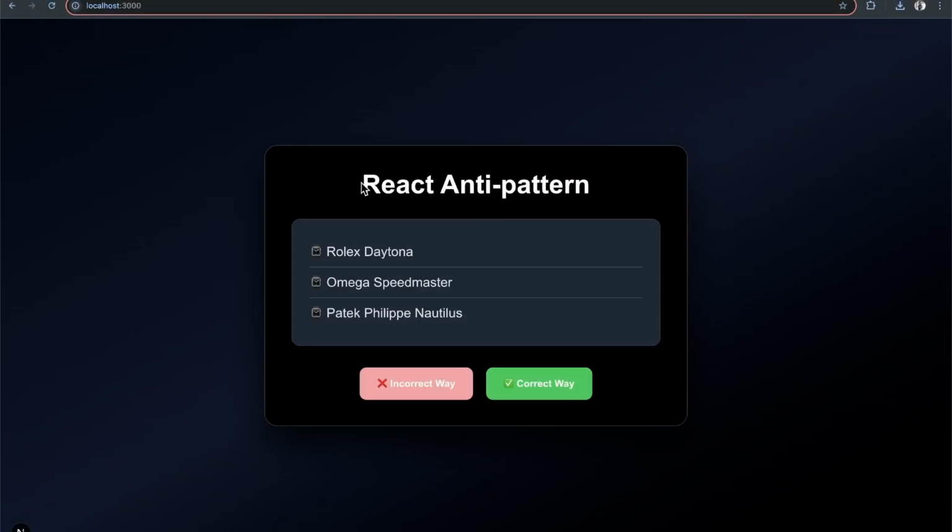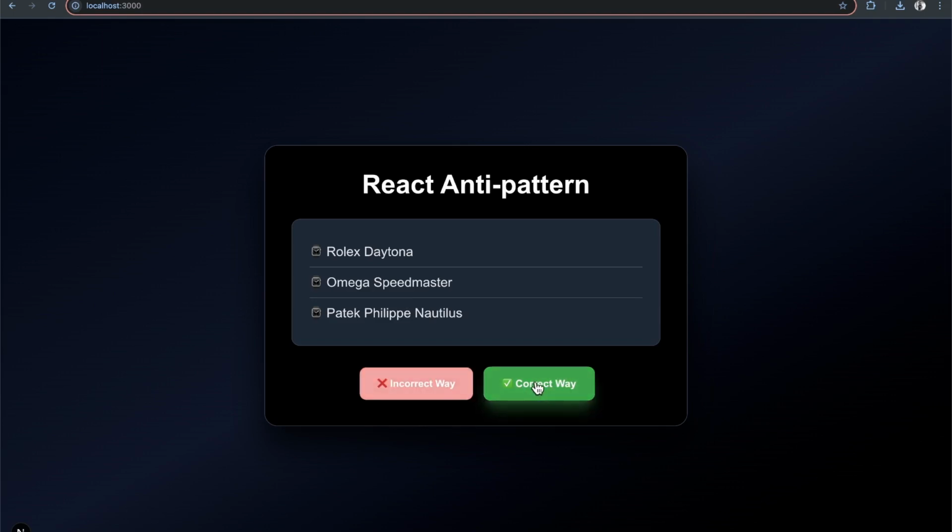Today, I'm going to show you an anti-pattern that you can run into in React.js that can definitely cause issues in your applications. So here, we just have a list of items, a list of watches, because I'm a bit of a watch guy. But if I click on this red button here, it should add a watch to this list, and you see that nothing happens.